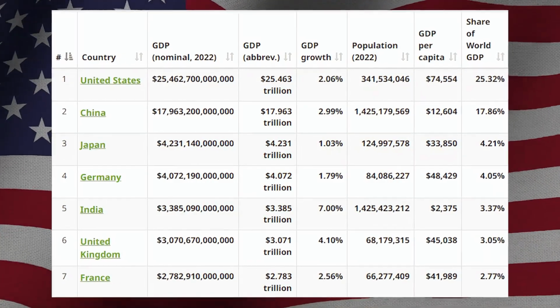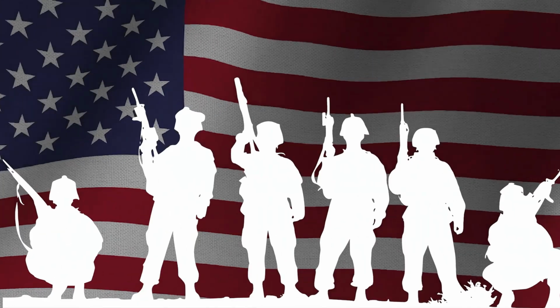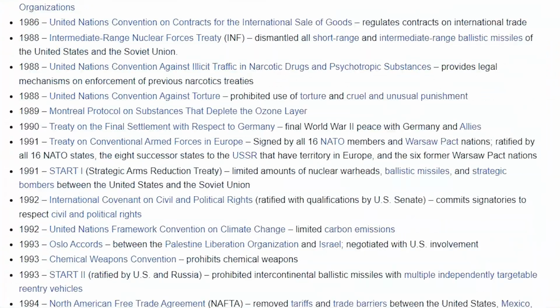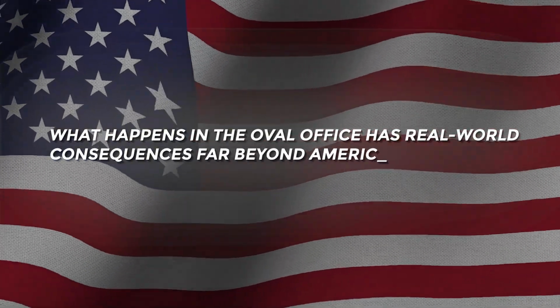Let's break it down. First, the US is home to the world's largest economy, the most powerful military, and holds significant sway in international organizations like the United Nations, the G7, and NATO. Any shift in leadership can signal a change in how America engages with the world. Whether it's trade deals, defense treaties, or global conflicts, what happens in the Oval Office has real-world consequences far beyond America's borders.